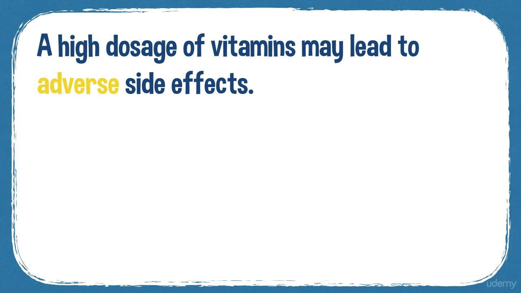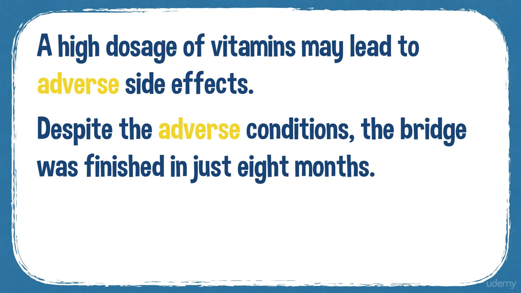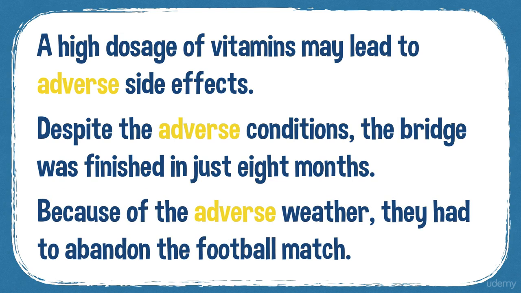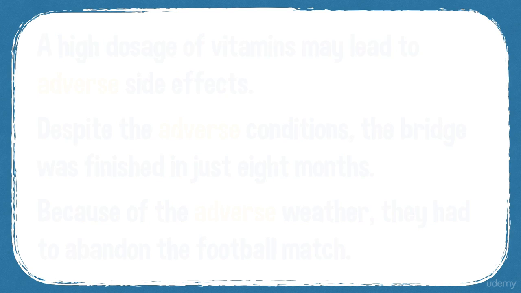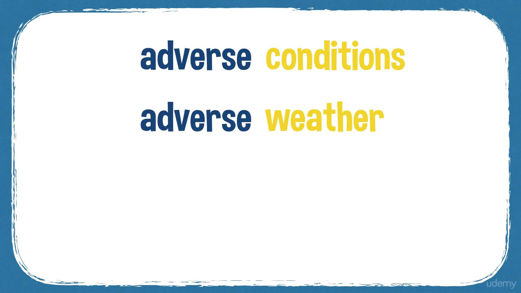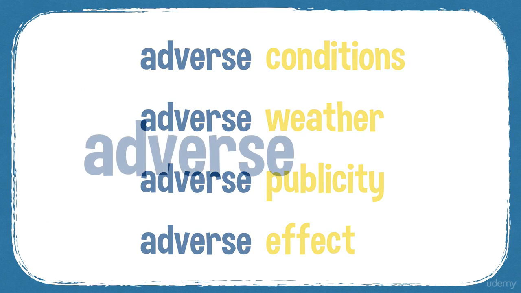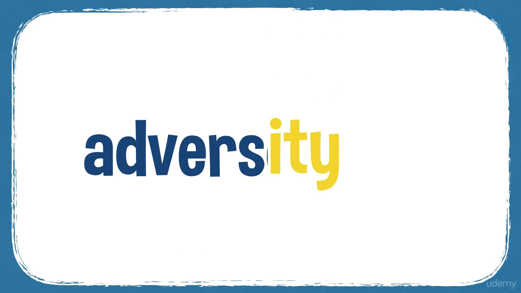Here's some example sentences. A high dosage of vitamins may lead to adverse side effects. Despite the adverse conditions, the bridge was finished in just 8 months. Because of the adverse weather, they had to abandon the football match. So some common collocations: adverse conditions, adverse weather, adverse publicity, adverse effect. And adverse is an adjective, but you can turn it into a noun with adversity and into an adverb adversely.